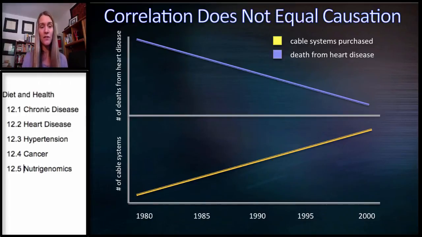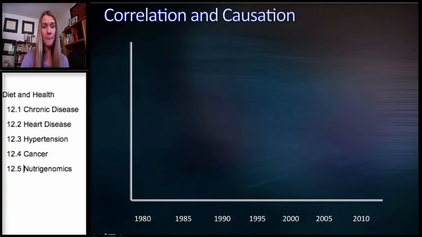So there's a difference. There's an association. We can look through a lot of factors to figure out why we have these trends. They could be completely independent. They could have some overlap. But purchasing a cable system does not prevent heart disease. We can look to a lot of other factors that probably decreased the death rate from heart disease during this time. I'm going to go over another example here.